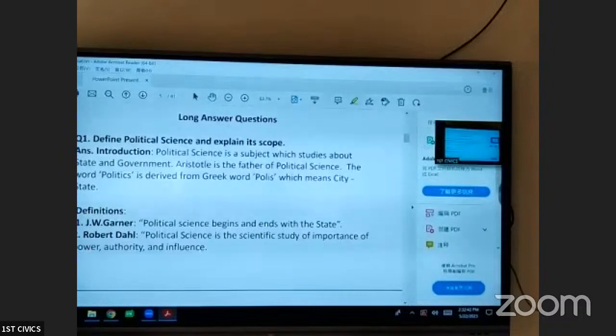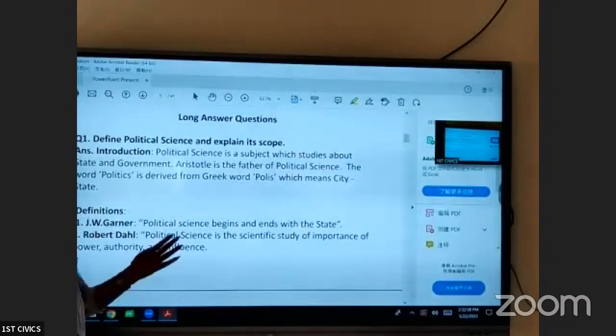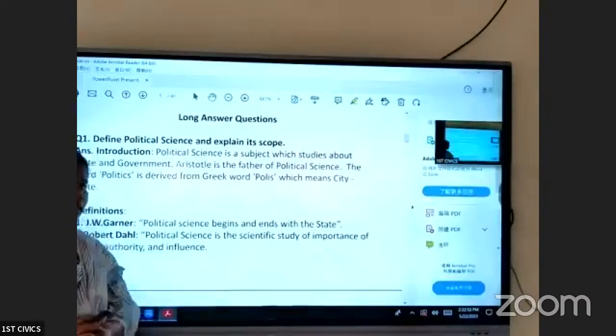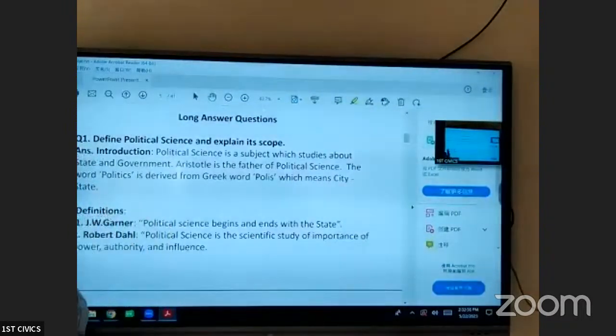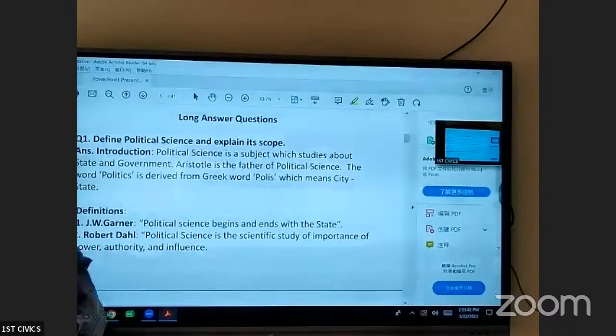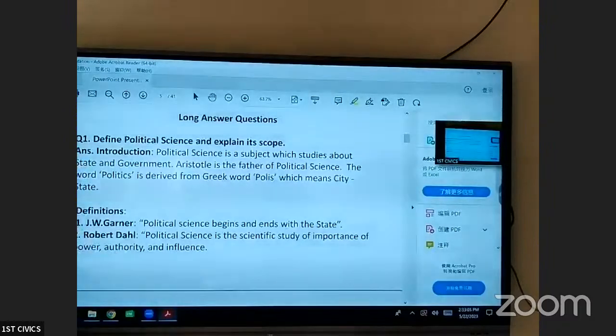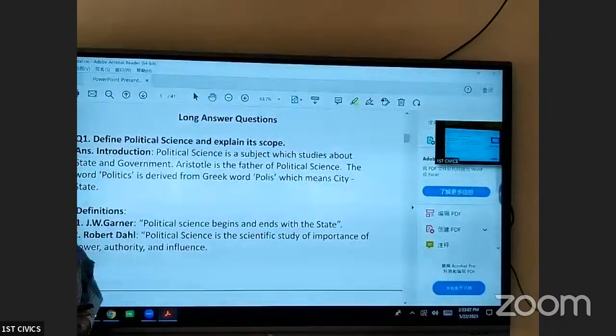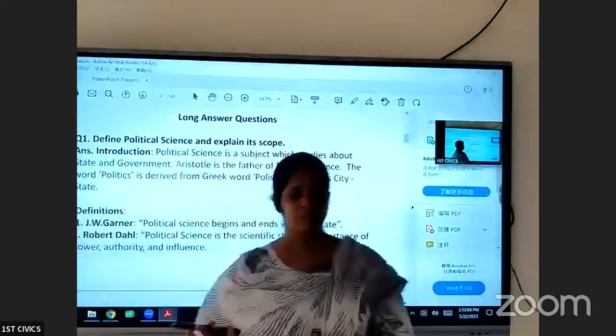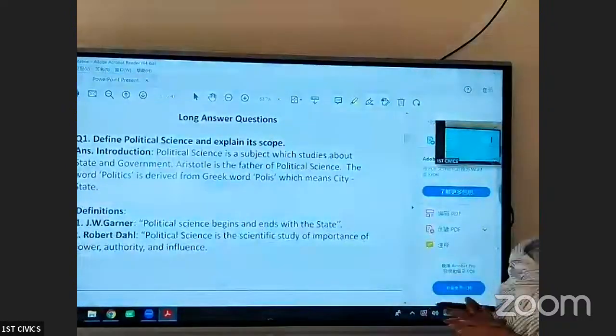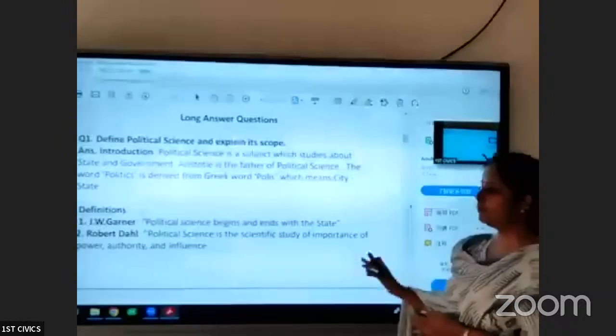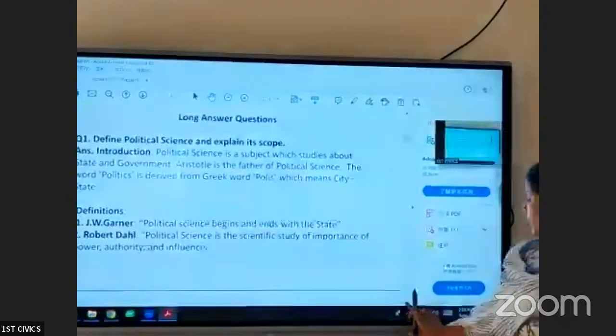Coming to the definitions of political science, according to J.W. Gardner, political science begins and ends with the state. That means when you study political science, you will study about the state. According to Robert Dahl, political science is a scientific study of importance of power, authority, and influence. So, according to Robert Dahl, when we study political science, we come to know about the importance of power, authority, and influence.